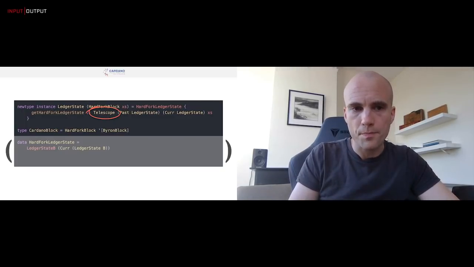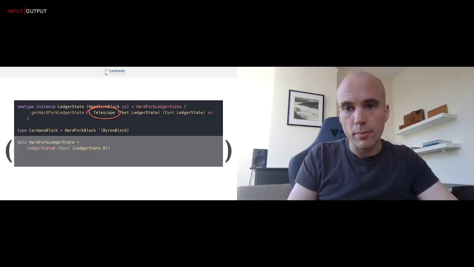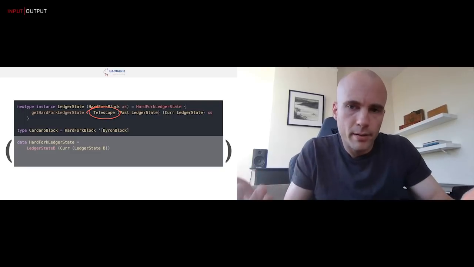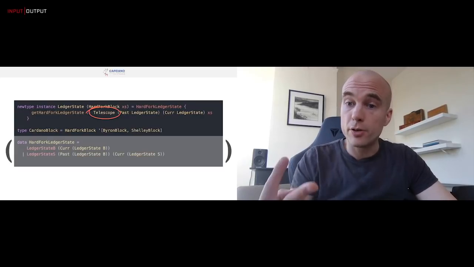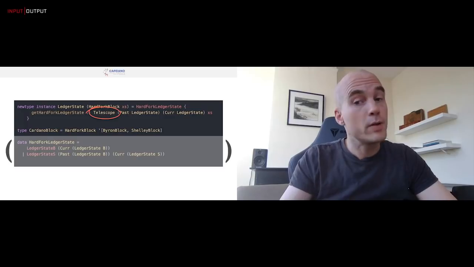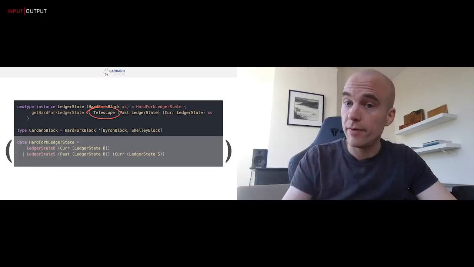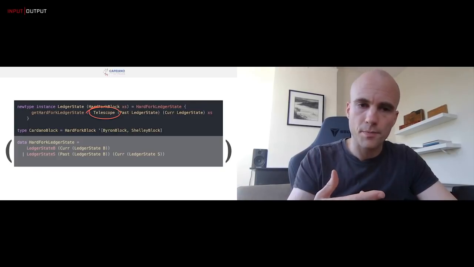Now, what does that mean? If we are currently in Byron, then the hard fork state, the state of the ledger in this context, must necessarily be the current Byron state, right? However, if we add Shelley into the mix, now there are two possibilities. Either we're still in Byron, in which case we have a current Byron state, or we have transitioned, in which case we have a current Shelley state and we have a past Byron state.